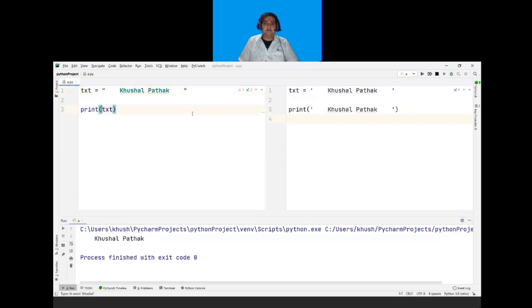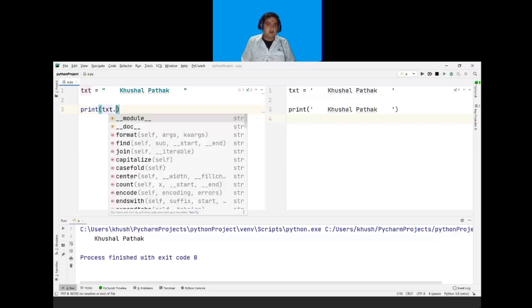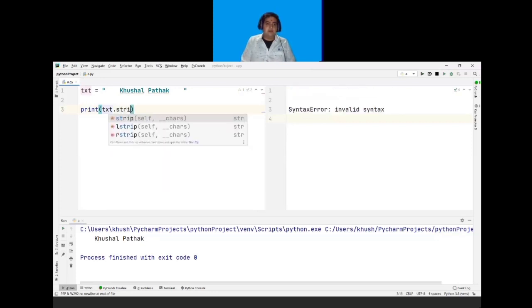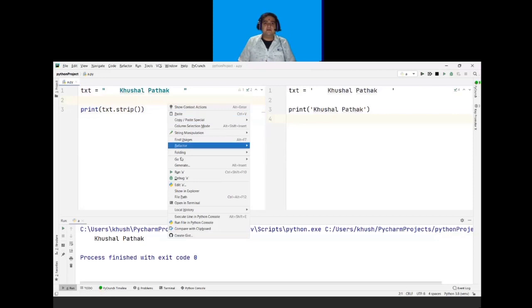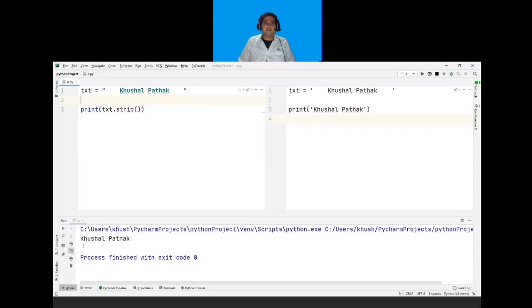So I will write txt, which is my variable, and I will use my method, which is strip. So dot strip, the strip method followed by brackets. So if I run this program here, it will strip any white spaces from the beginning and at the end. So the strip method is used to remove any white spaces from the beginning or from the end.